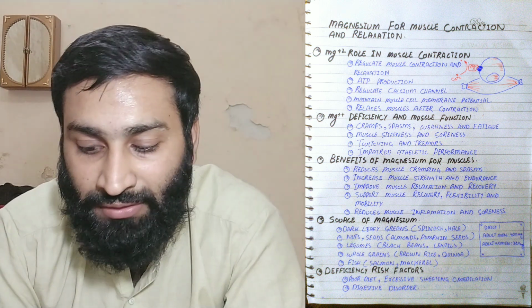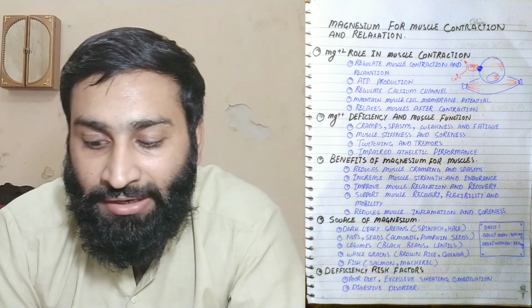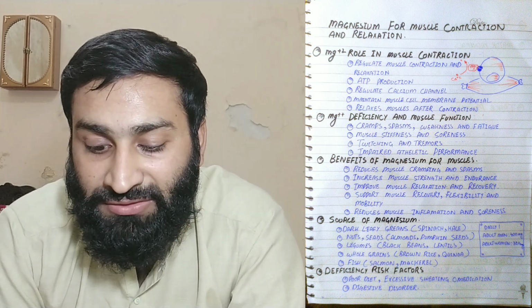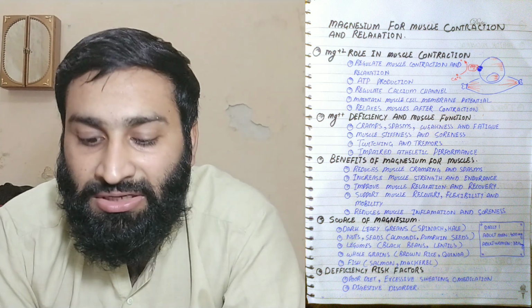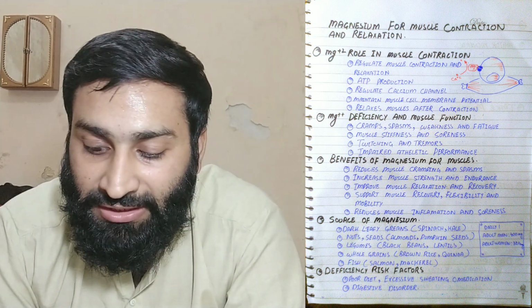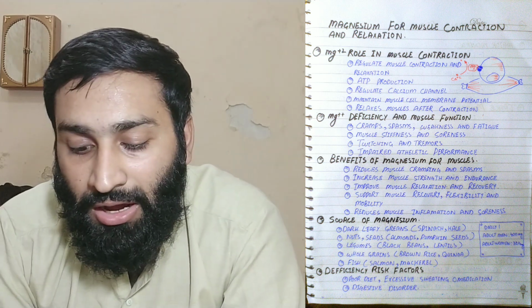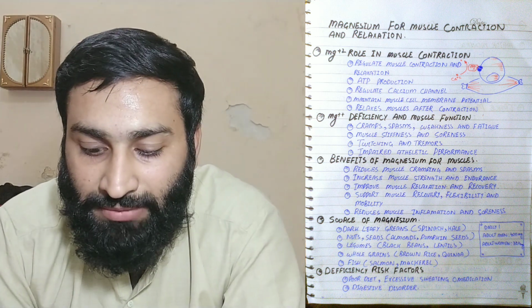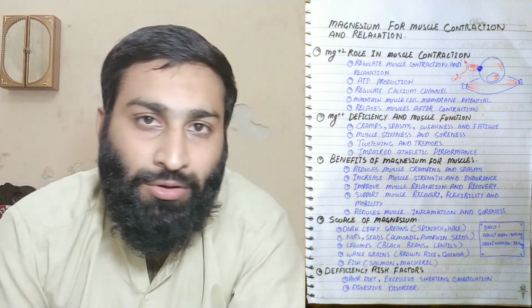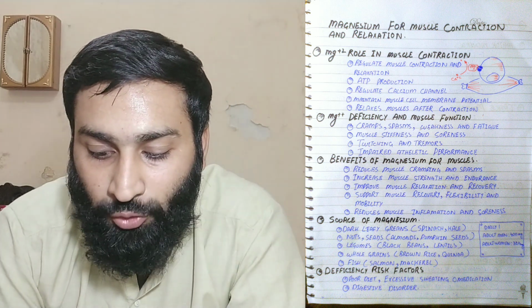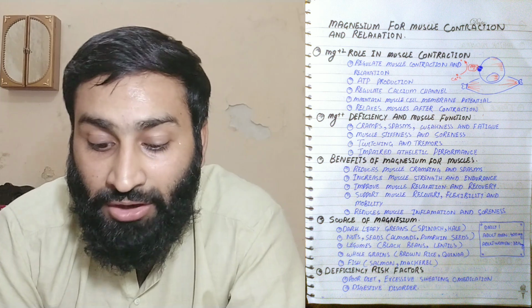This will lead to fatigue and impaired athletic performance. On the other hand, the benefits of magnesium for muscle are as follows. It reduces muscle cramping and spasm, which is the opposite of magnesium deficiency. It increases muscle strength and endurance, and improves muscle relaxation and recovery.